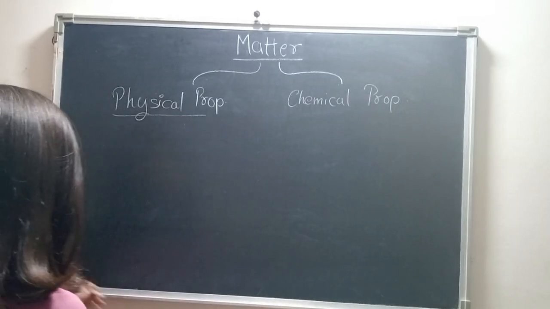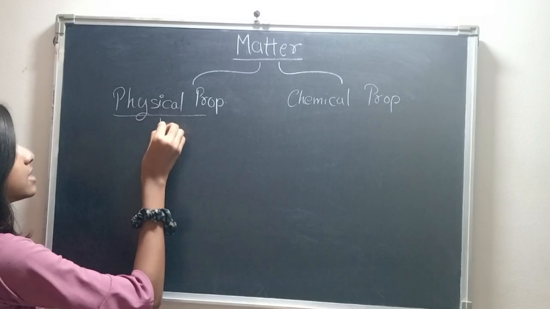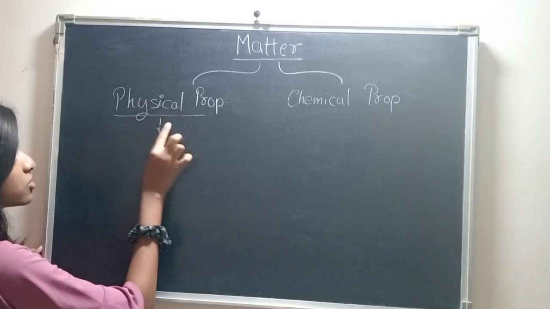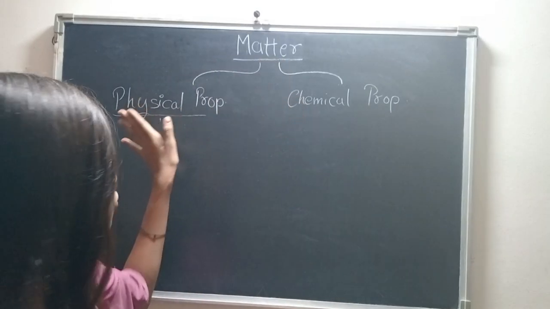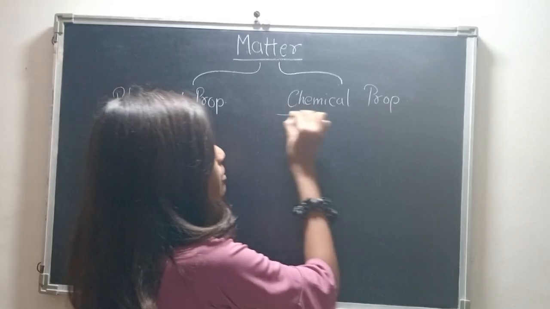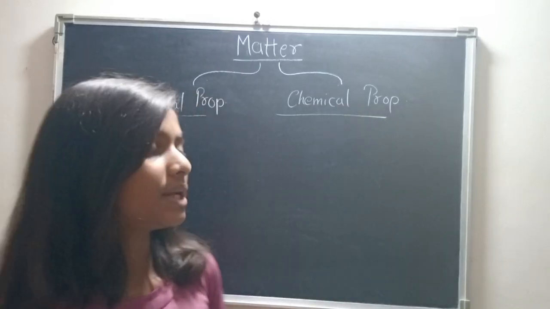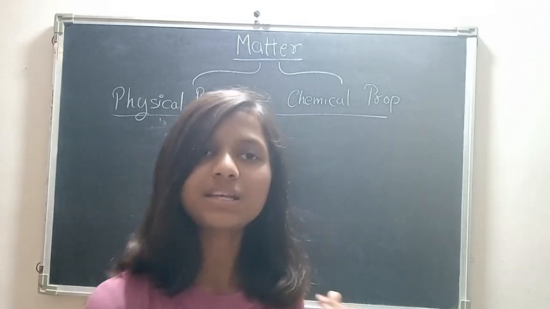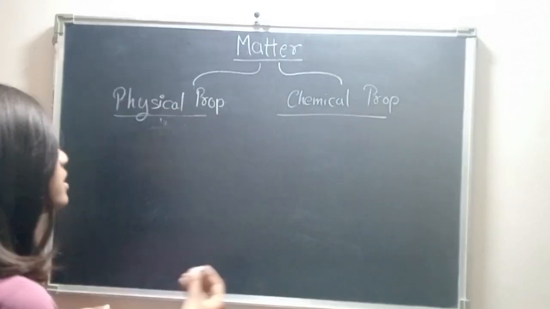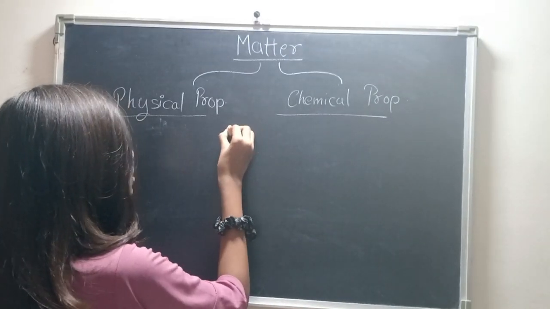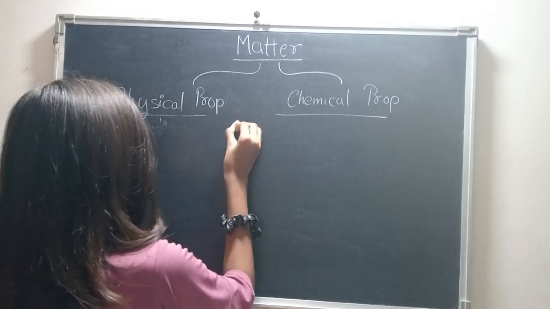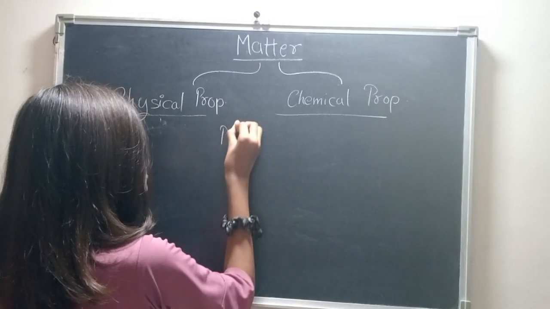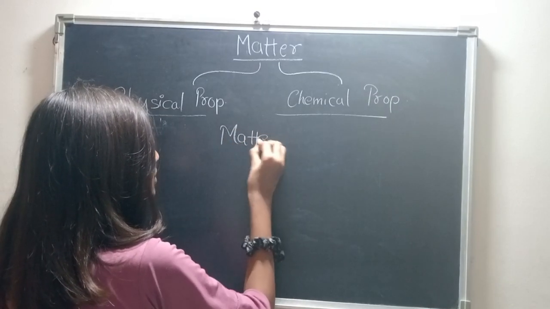Based on physical properties, matter is classified. So it was about the classification of matter, physical properties and chemical properties. What do you mean by chemical properties? That's what we will be learning in this chapter, that is, matter around us pure? Then further, the classification is in this way.